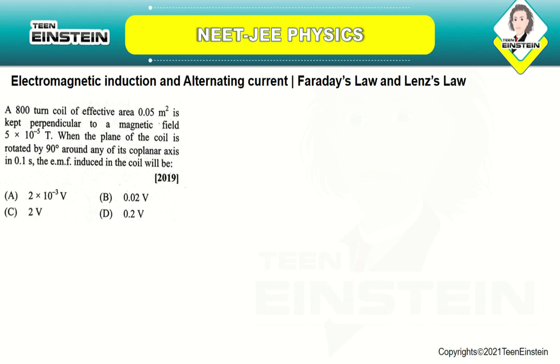Okay. So, here given that coil is kept perpendicular to the magnetic field, B is equal to 5 into 10 power minus 5 Tesla. So, the angle between the area vector A and magnetic field B is theta, which is equal to 0 degrees.